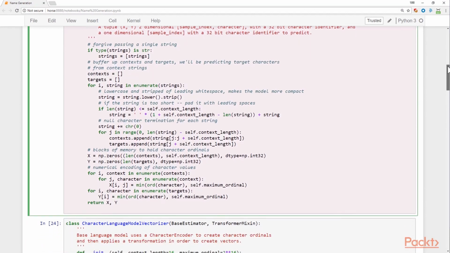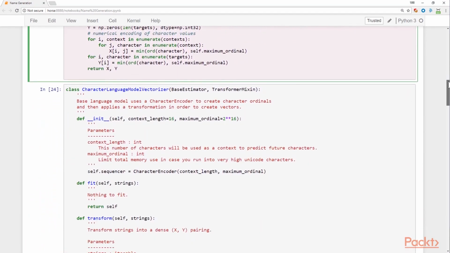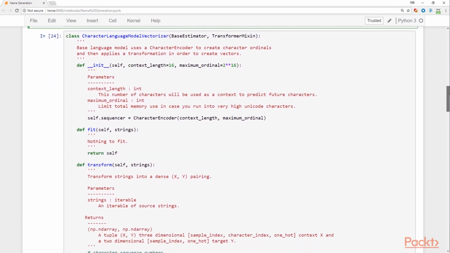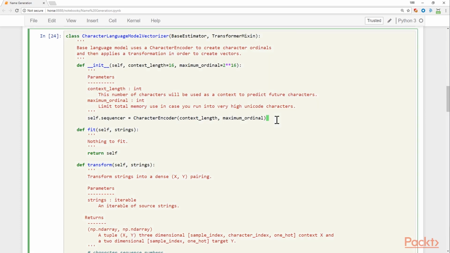Now we're going to take the encoding that we've created, which is going to be an integer representation of each character, and then vectorize it and turn it into machine learning style format with a dense encoding, and we're going to generate one hot encoding based on these character ordinals. We're going to start off in our initializer by setting up the context length and the maximum ordinal character, which is basically the maximum ASCII value or Unicode value that we're going to process, and then create our character encoder as a component of this vectorizer that we saw above.